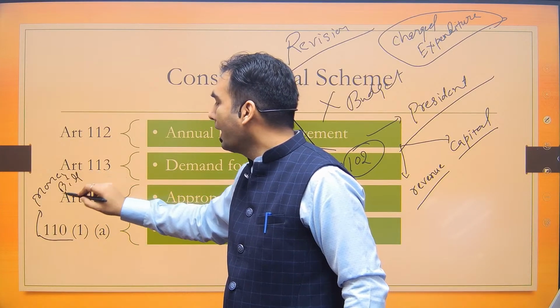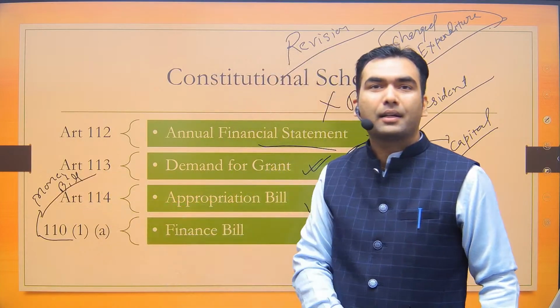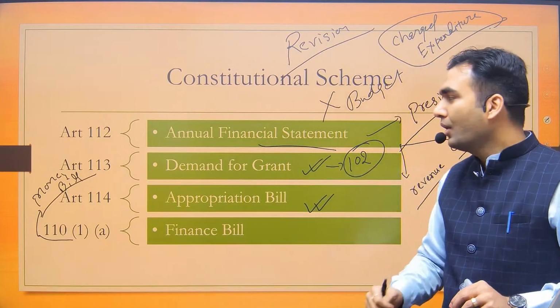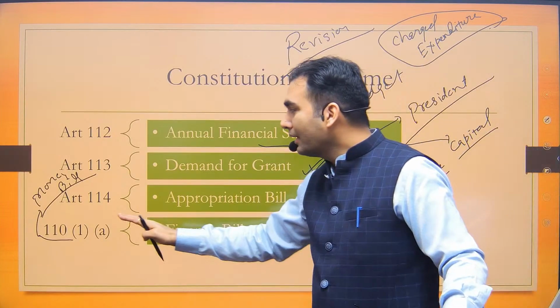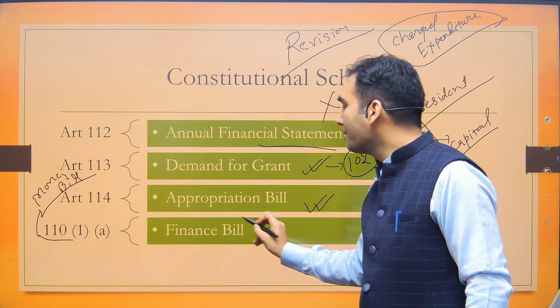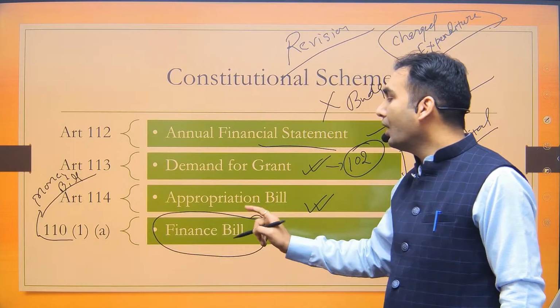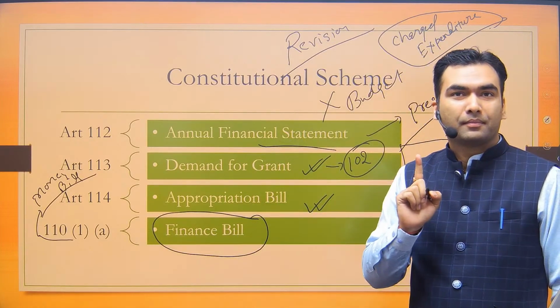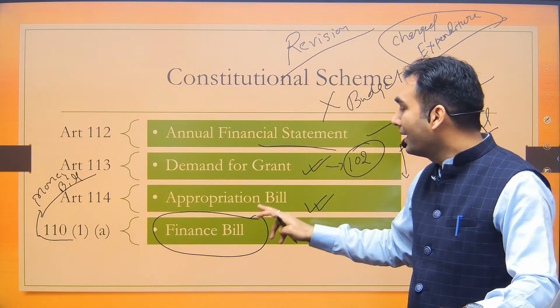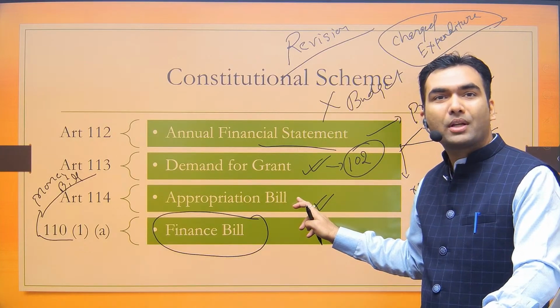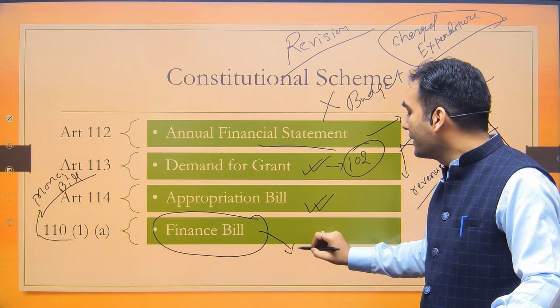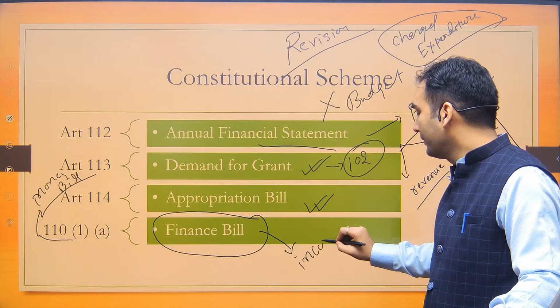This says that all the items mentioned in Article 110 would be part of money bill. So now from here we can make the conclusion that finance bill is also a kind of money bill. What is finance bill? Finance bill is counterpart of appropriation bill. Appropriation bill is about expenditure. Finance bill is about income.